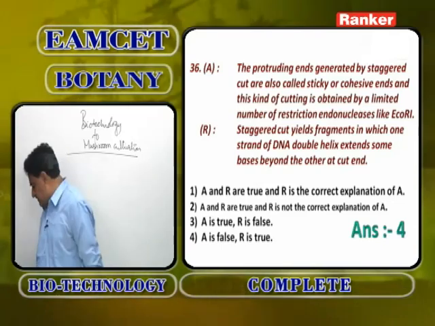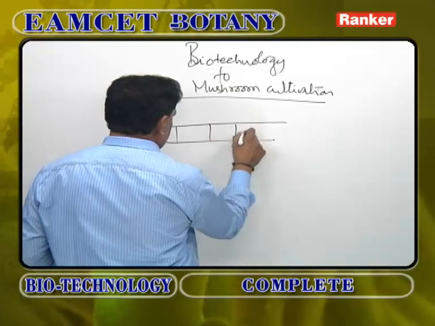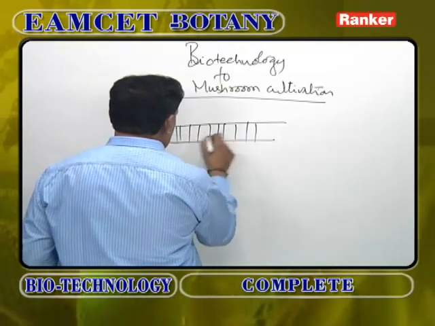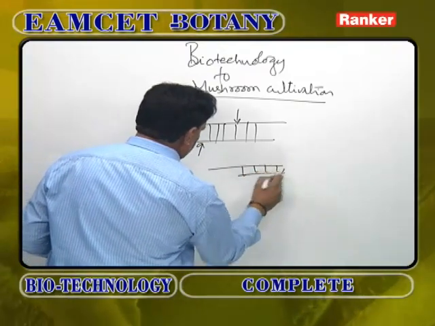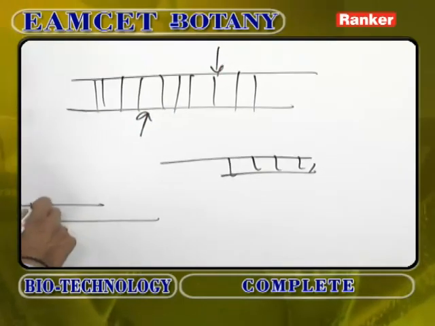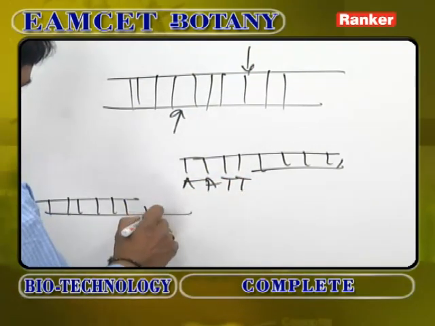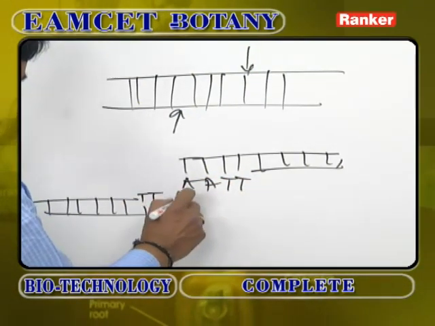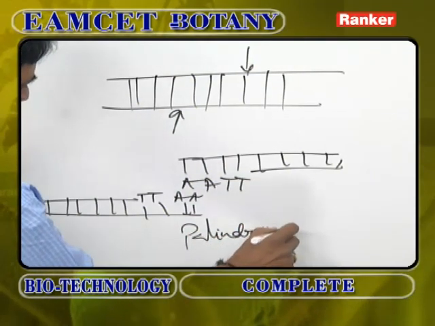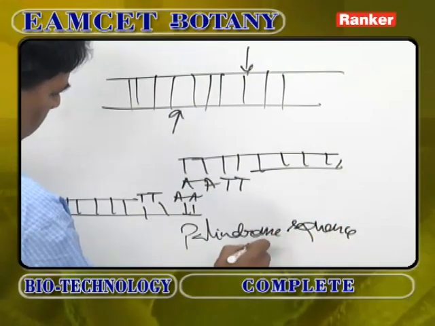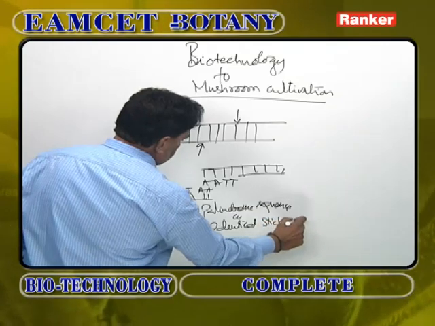So, definitely by staggered cut, suppose a DNA double helix with so many nitrogen bases, when staggered cut is done, the DNA shows this type: AATT, TTAA. This is called palindrome sequence, or identical sticky ends.